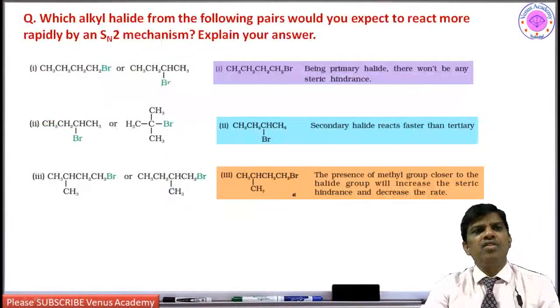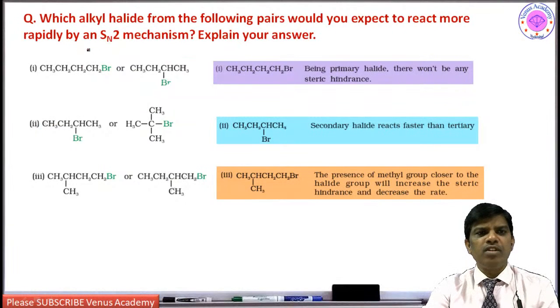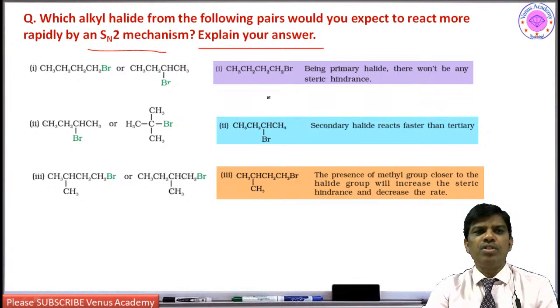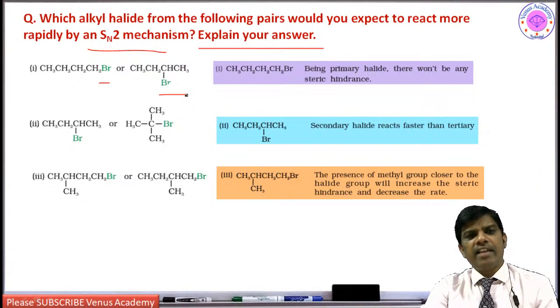Yes, students. So which alkyl halide from the following pairs would you expect to react more rapidly by an SN2 mechanism? Explain your answer. So this is aliphatic alkyl compounds, haloalkanes. Yesterday in the previous lecture I explained SN2 reaction.